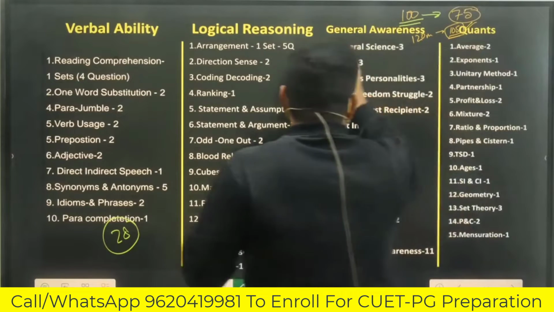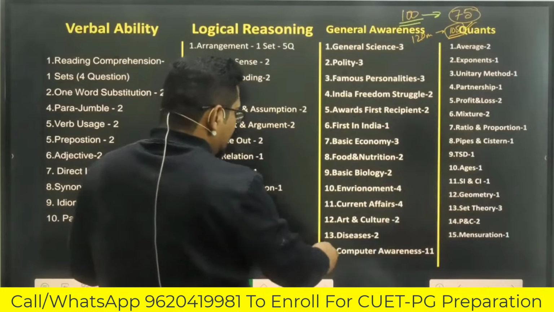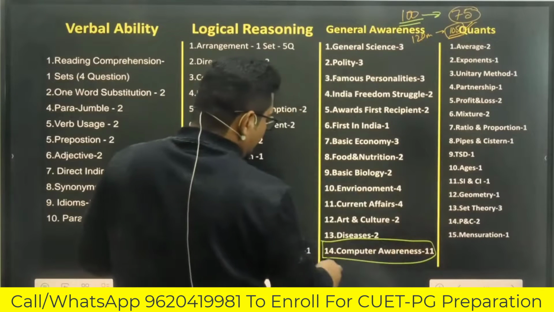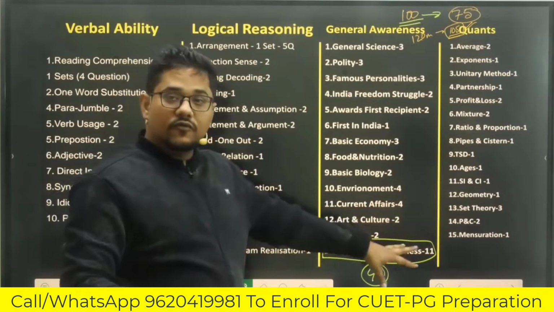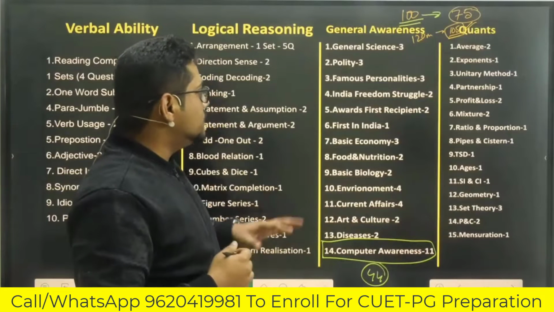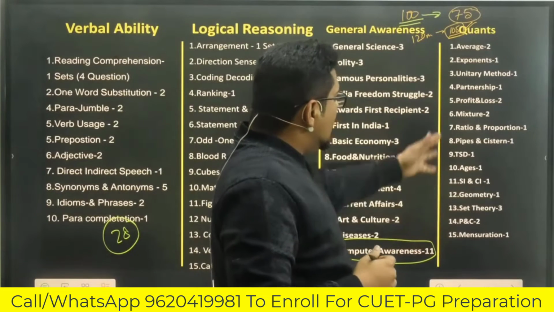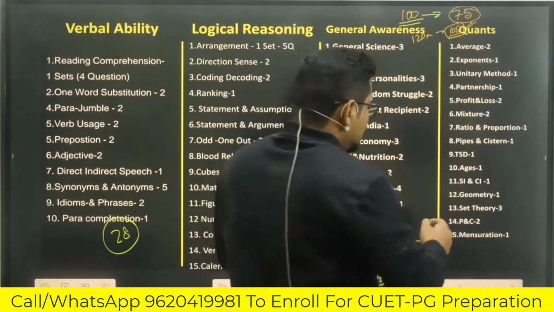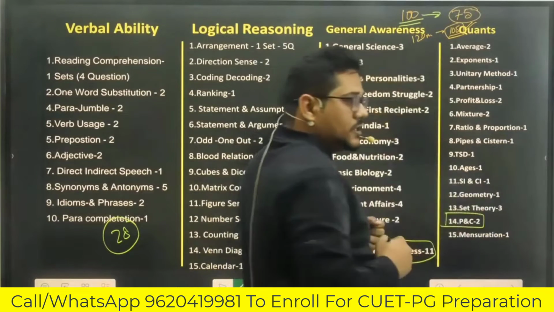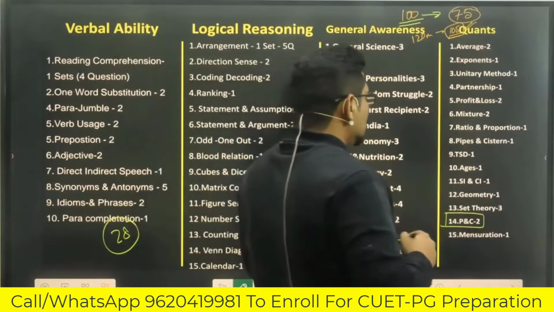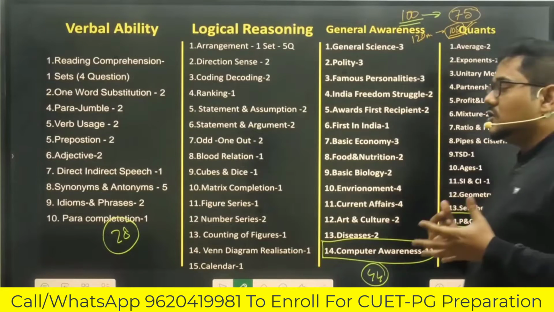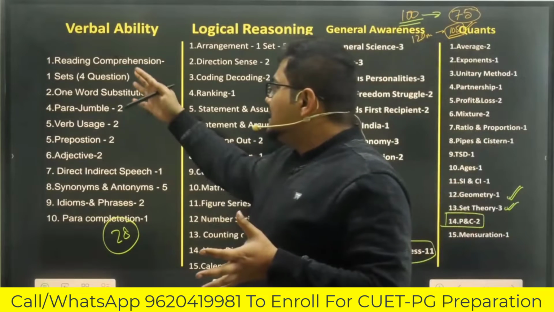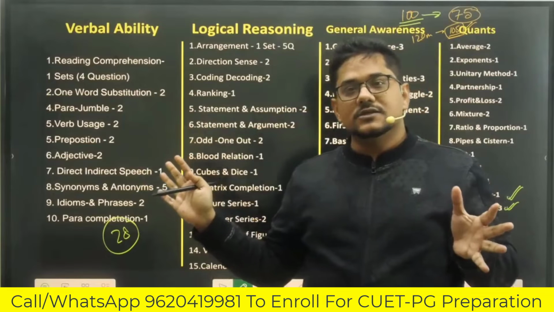Now look at general awareness, and you see that questions of computer awareness were 11. So the total number of questions from the computer section was 44, and 1/4 of the questions were from computer awareness, for whatever reason, not getting into that. Also questions were asked from PNC, permutation and combination. Also questions were asked from geometry. I'm just mentioning those chapters which you may feel are not there in the official syllabus. So this is the detailed analysis of COQP11.